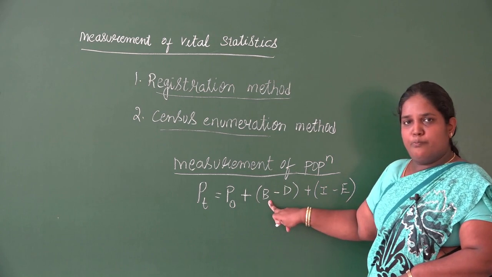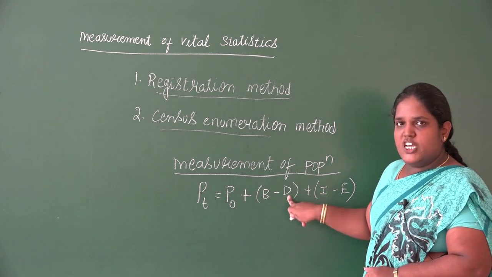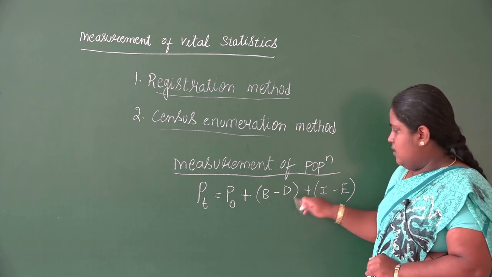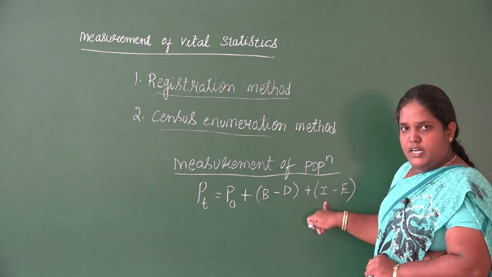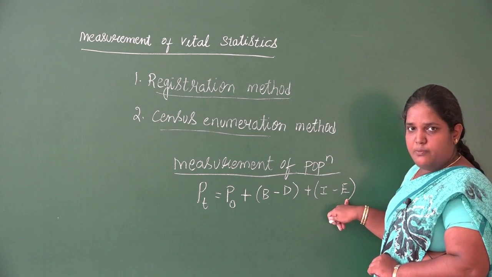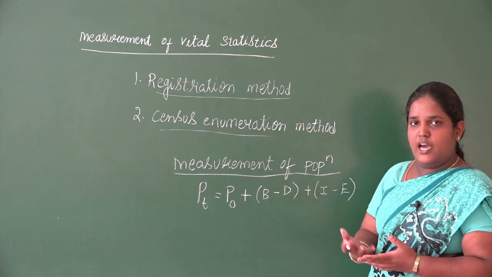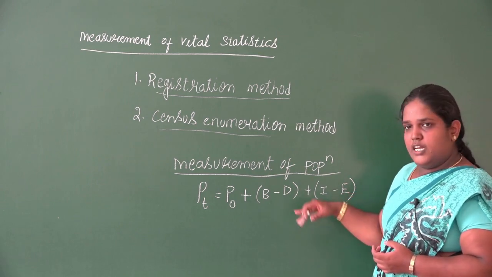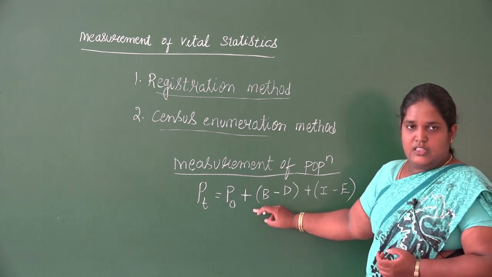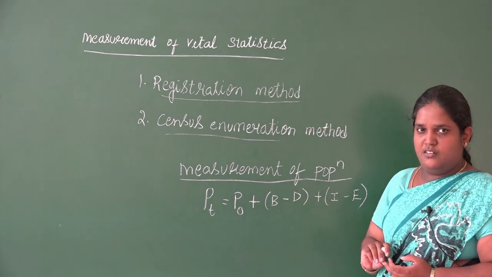B is the number of births from the census period till the time we wanted, and D is the number of deaths in that period. I is the number of immigrants into the region, and E is the number of emigrants from the region. So how many persons have come from outside and how many are going from here? If we have the birth and death details and the previous census period detail, then we can know the population at any time period T.